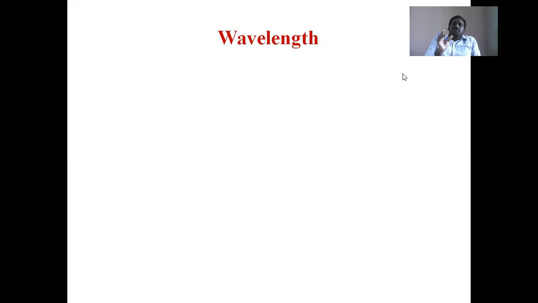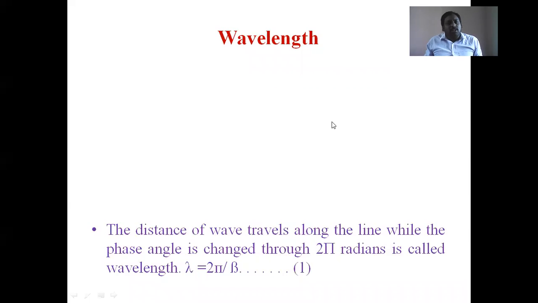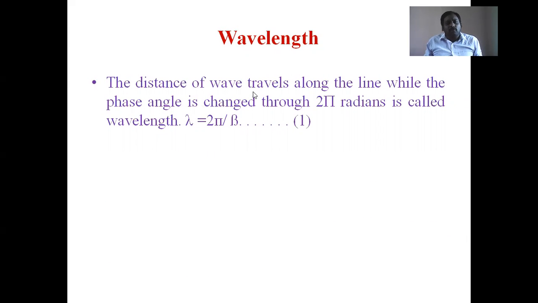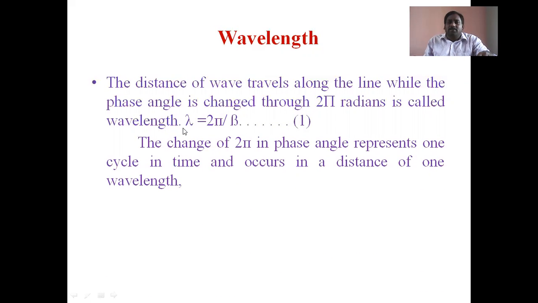Actually, that distance corresponds to 2 pi, 360 degrees, which is one full cycle. That's why wavelength can be defined as the distance the wave travels along the line while the phase angle changes through 2 pi radians. Generally, the wavelength lambda is represented as lambda equals 2 pi divided by the phase constant beta.